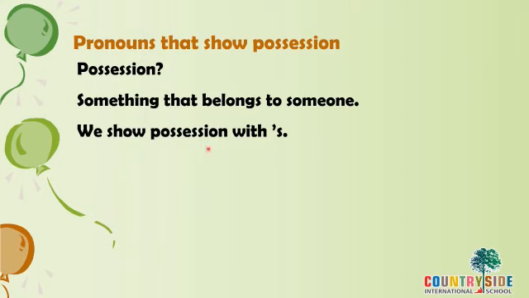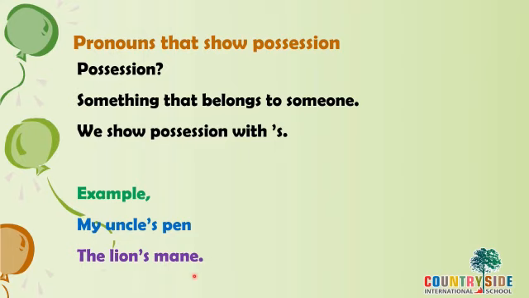And we show possession with apostrophe S, right? Now let's see the example. My uncle's pen. Did you recall the chapter we did of possession? Where we put an apostrophe S to show the possession, right? The lion's mane.